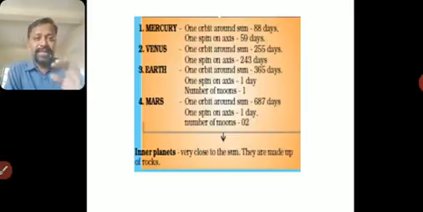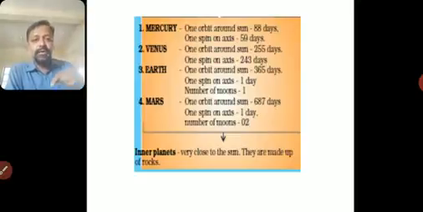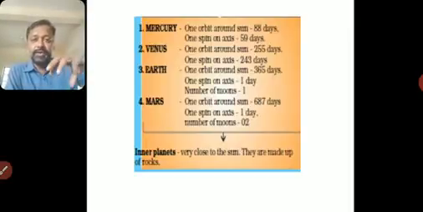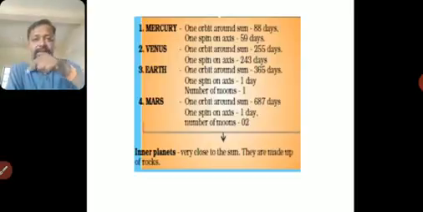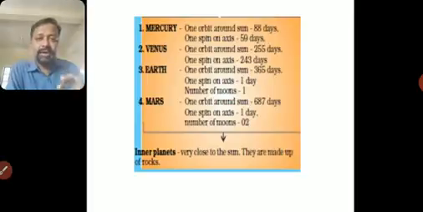Okay. Venus takes 255 days to totally revolve around the Sun, and it takes 243 days to rotate on the same axis. So they move very slowly on the same axis. Then for Earth, one orbit around the Sun is 365 days, because it makes a whole year, and on its axis it moves in 24 hours, that is 1 day. Number of moons: one moon is there for Earth.